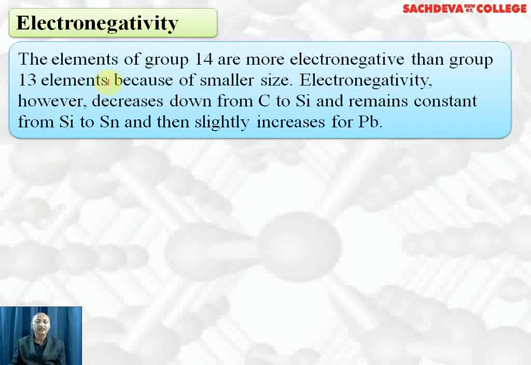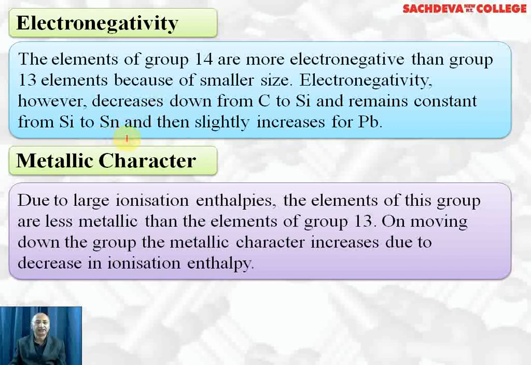Electronegativity. The elements of group 14 are more electronegative than group 13 because of their smaller size. Electronegativity, however, decreases down from carbon to silicon, remains constant from silicon to tin, and then slightly increases for lead. It is due to the fact that effective nuclear charge does not increase appreciably from silicon to tin due to the poor shielding effect of d and f electrons.